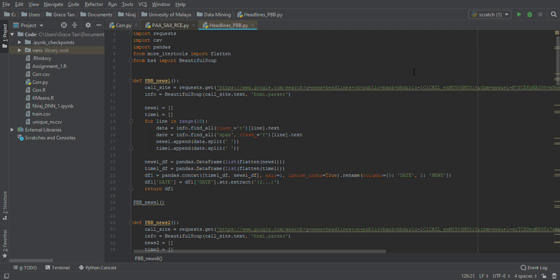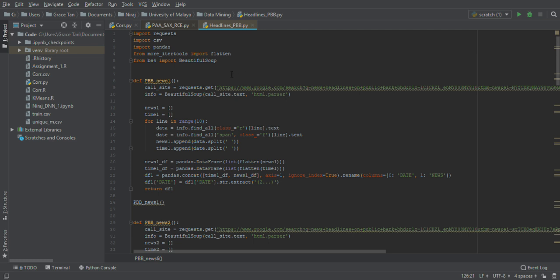In this code, we are going to import packages similar to the ones that we saw in the previous videos of the web crawlers, which are requests, CSV, pandas, and Beautiful Soup. This crawler has been made on Beautiful Soup because it lets the crawler be concise and brisk in its approach.